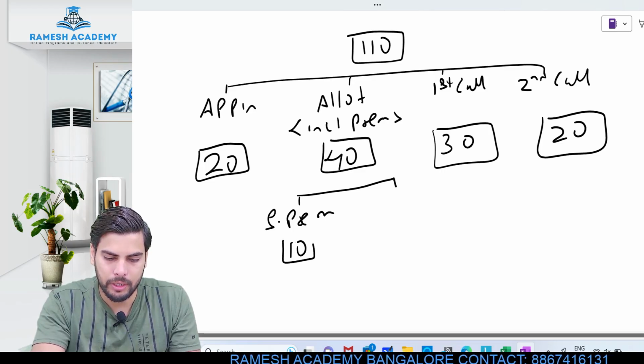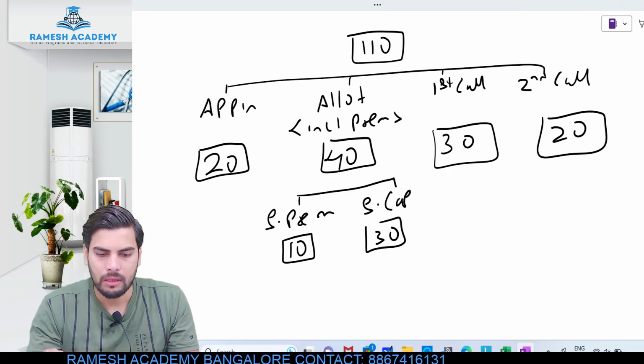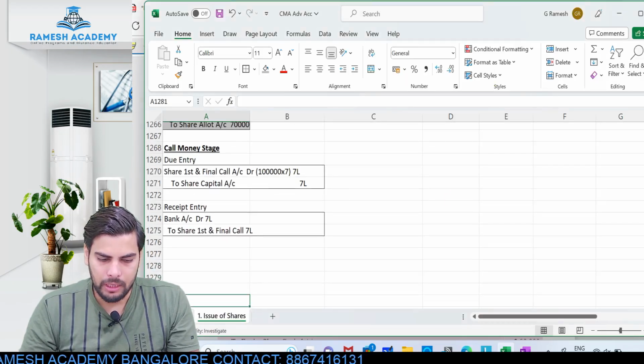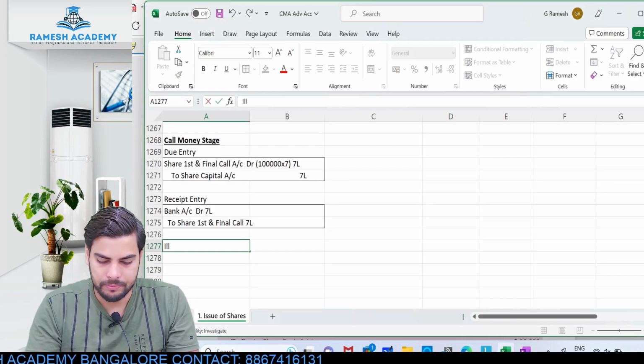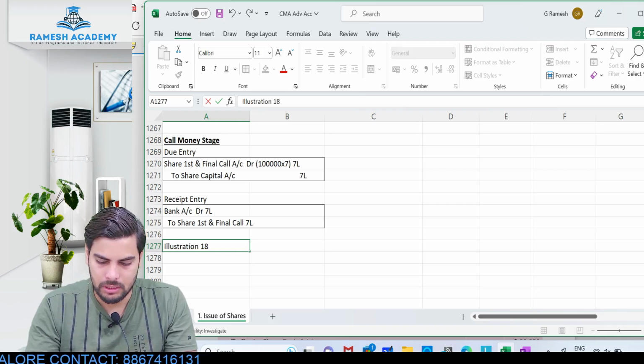Securities premium would be 10 rupees. The balance would be relating to share capital, which would be 30 rupees. Correct? Okay. Now, how many shares were issued by the company? This is illustration 18, right?